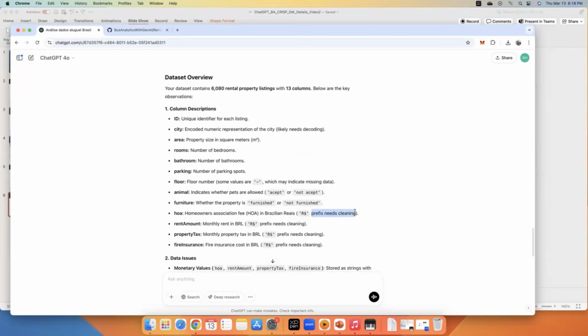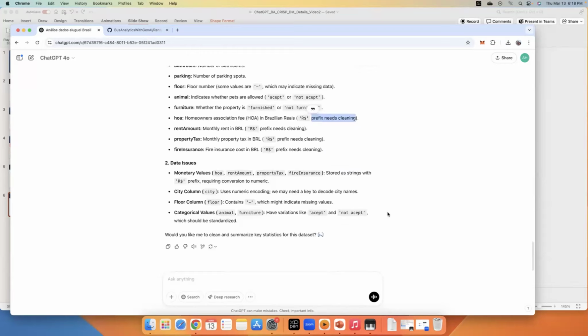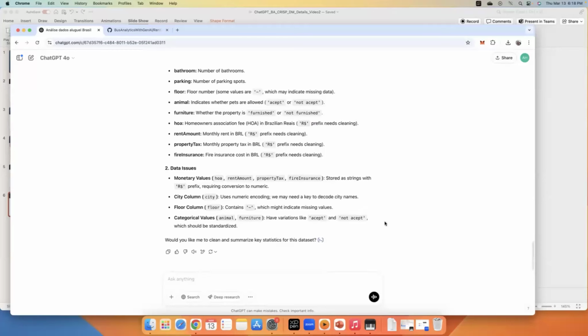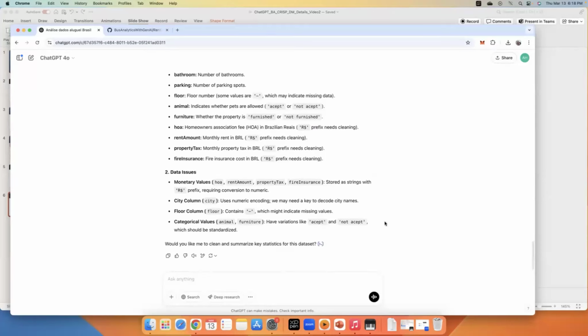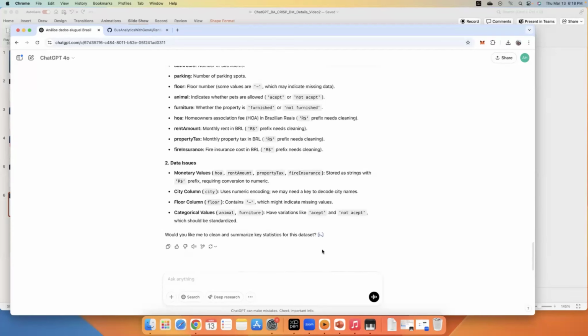You need some coding here, but no problem because we have ChatGPT. What else? ChatGPT is telling us this is a categorical variable with two categories. You may need to standardize and so on. So as far as ChatGPT understands the data, here are the comments.